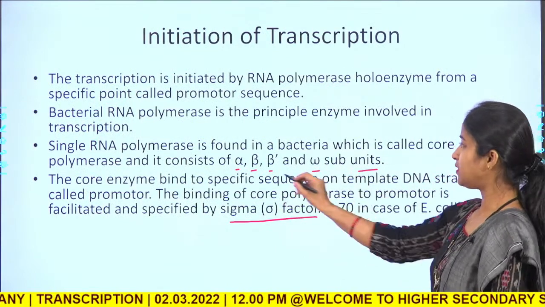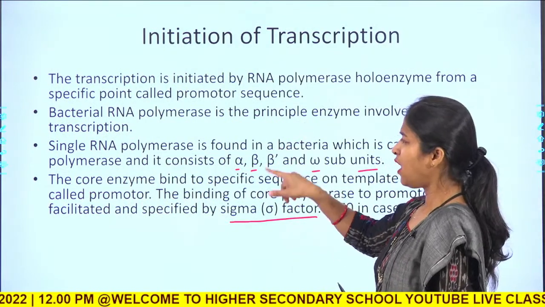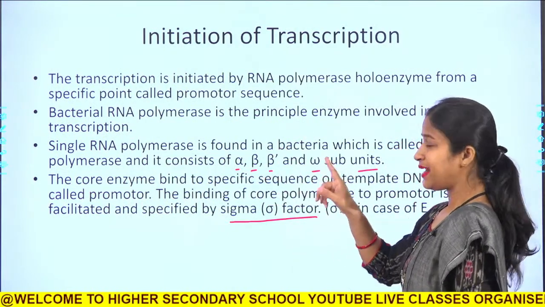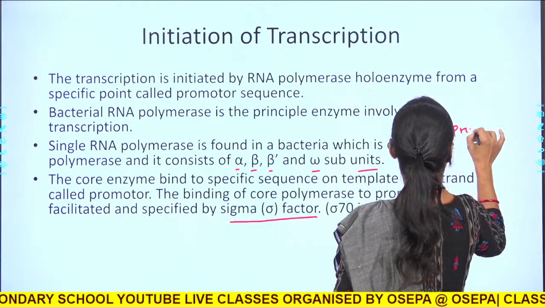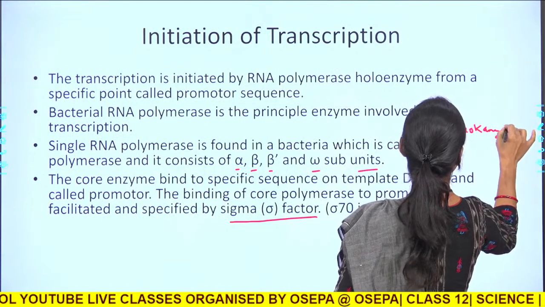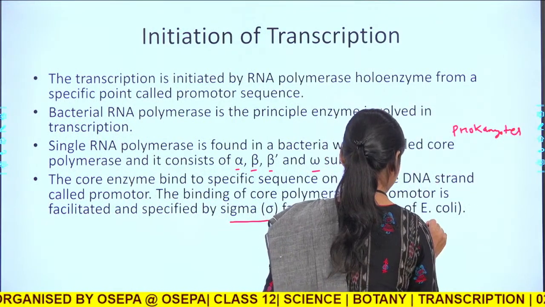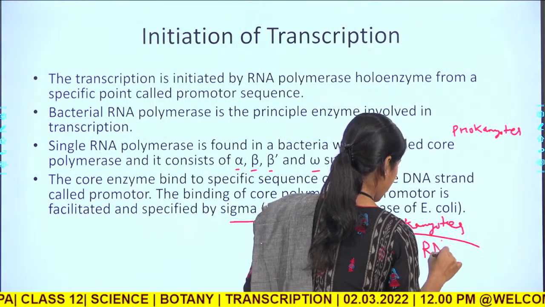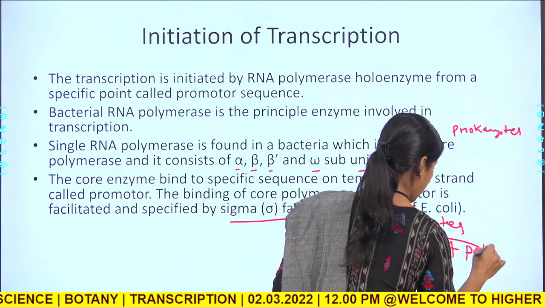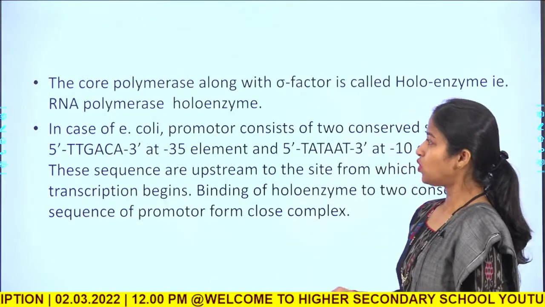And these are the subunits of the RNA polymerase. Now, there is a single RNA polymerase molecule in the case of prokaryotes, whereas in eukaryotes there are 3 RNA polymerase enzymes.